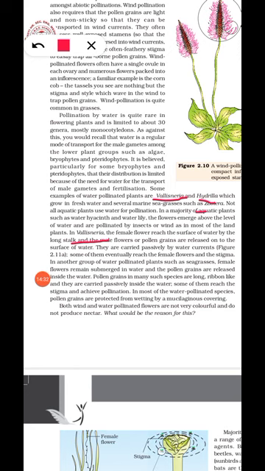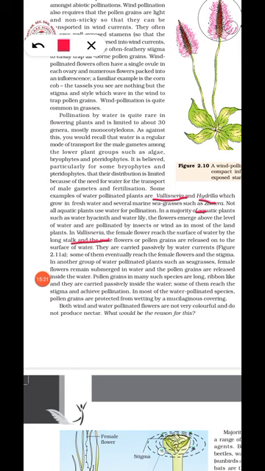The female flowers reach the surface of water by a long stalk, and the male flowers or pollen grains are released onto the surface of water. Then they are carried passively by water currents, and they get attached to the stigma. So the female flowers reach the surface of water by a long stalk, and the pollen grains are released into the water, and as the water current reaches the female flowers, they get pollinated.